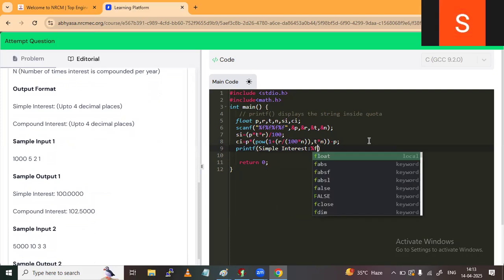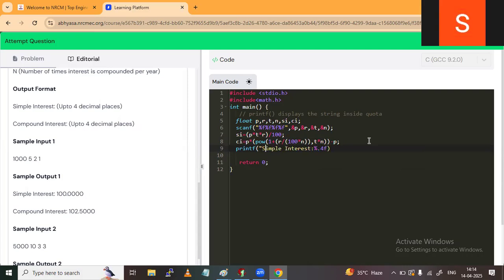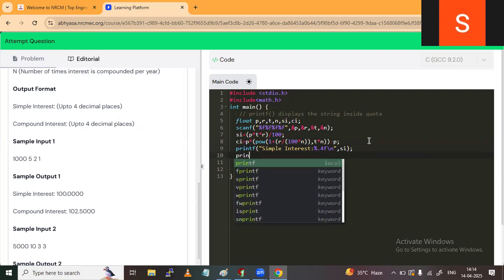After the decimal point, 4 digits, so percentile 0.4f. The double quote should start here, and the double quote should end here, comma si, and slash n. Have to use slash n here, then semicolon.